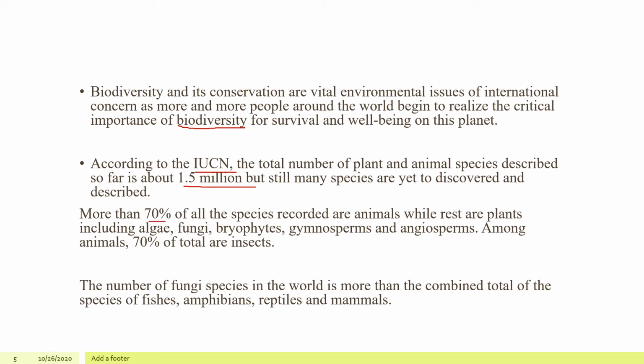More than 70% of all the species recorded are animals, while the rest 30%, which includes the algae, fungi, bryophytes, gymnosperms, and angiosperms. Among animals, 70% of total are insects. The number of fungi species in the world is more than the combined total of species of fishes, amphibians, reptiles. This can be asked as a question. What is the reason behind it? Because fungi are decomposers which decompose the dead organic matter.